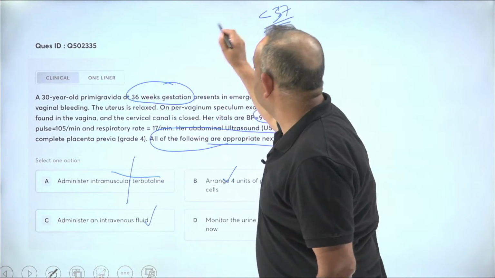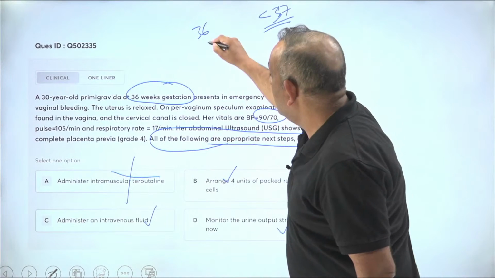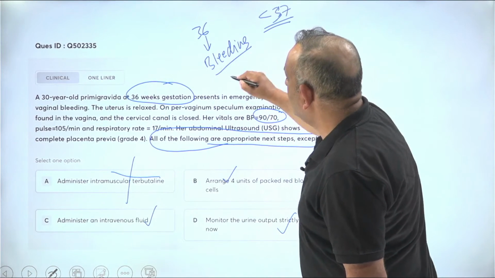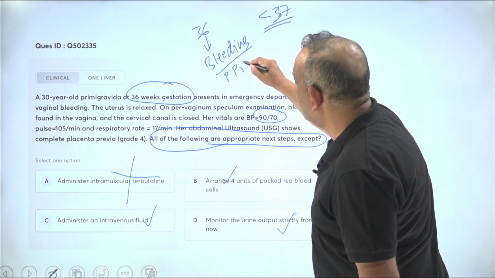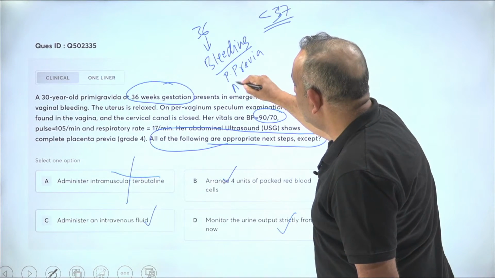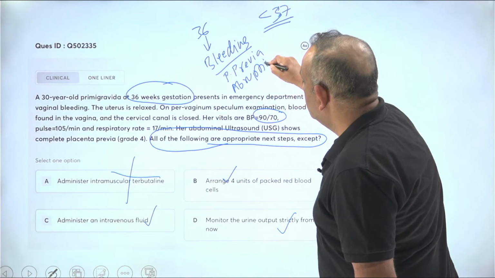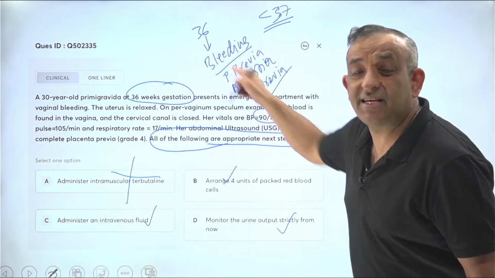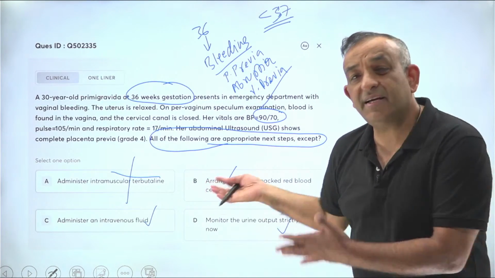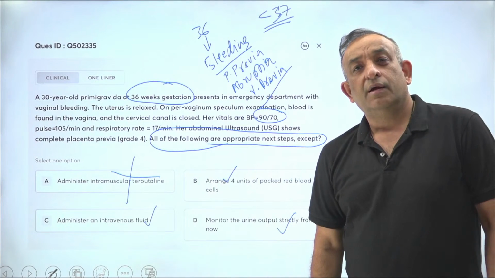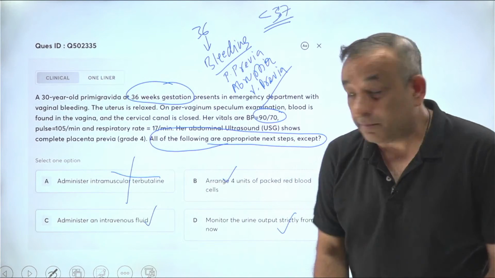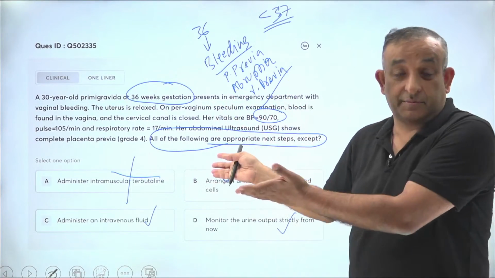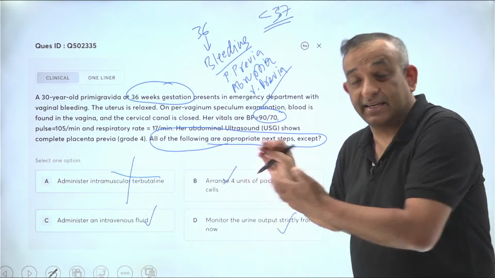Let's say she's 36 weeks in this example and she's having bleeding because of, let's say, placenta previa, because of abruption, because of vasa previa. Where did I say she's having preterm labor? When did I say she's having preterm labor? So even if she's having preterm labor with this bleeding, don't give tocolysis. Anyway, I have not told you she's in preterm labor. So please do not say give tocolytic.